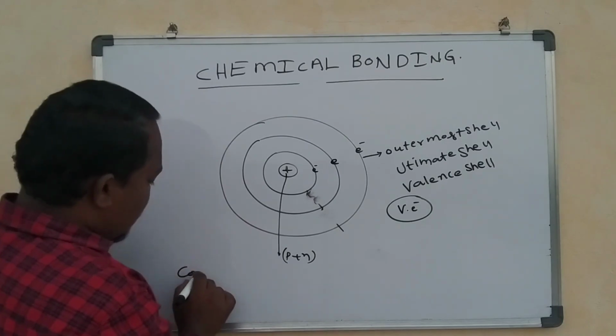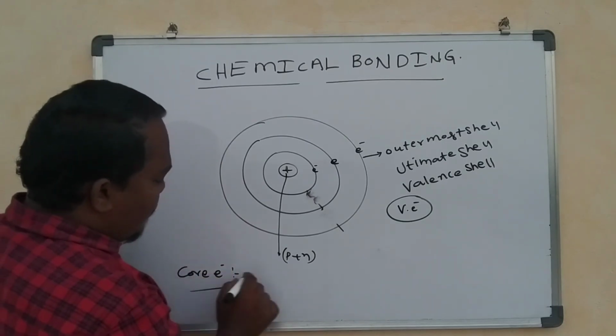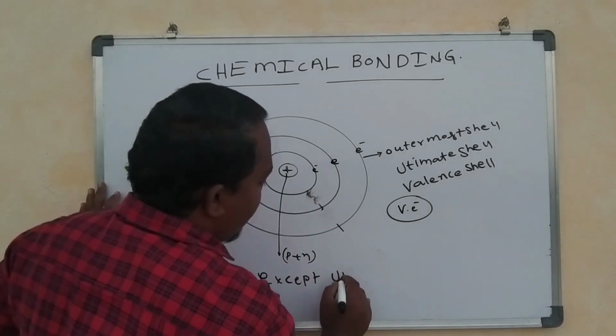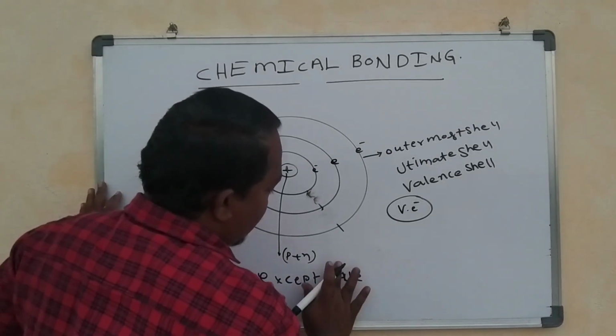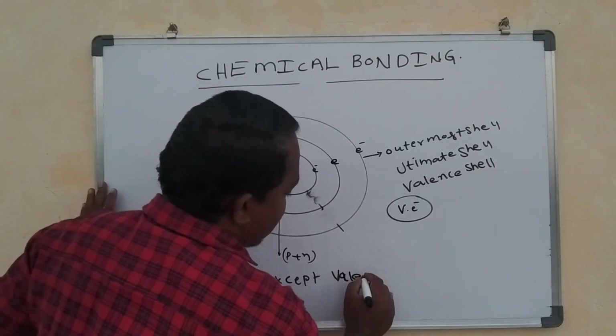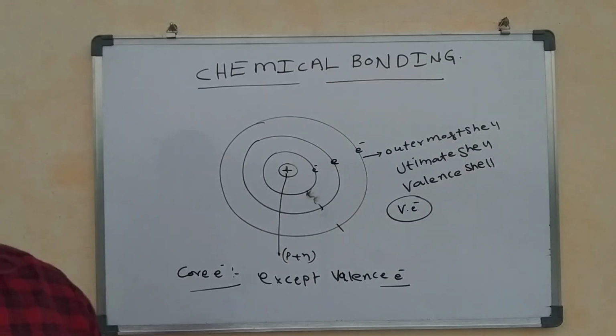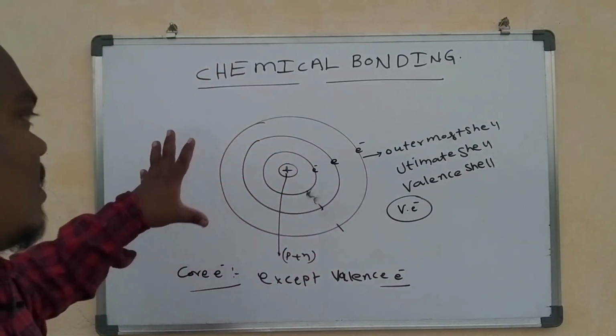Core electrons are nothing but the ultimate electrons, except the valence electrons. So the remaining electrons we can call core electrons.